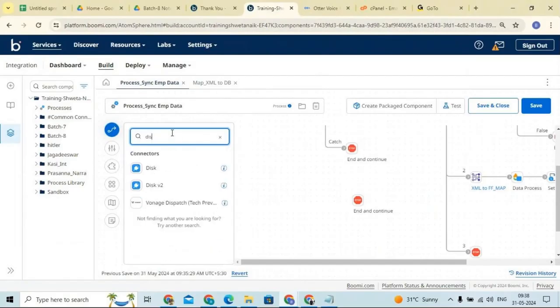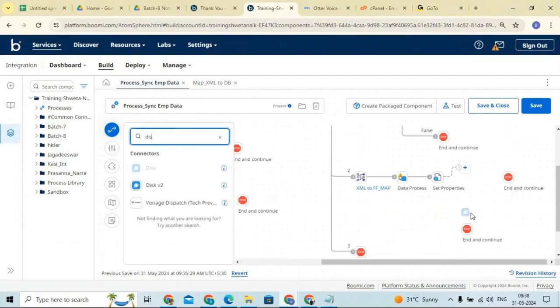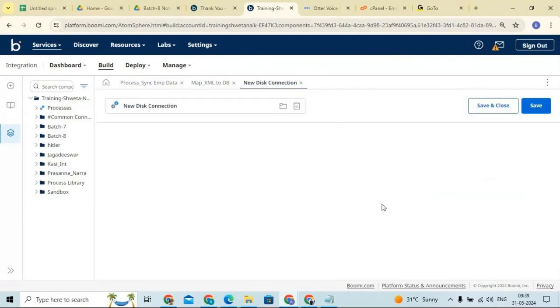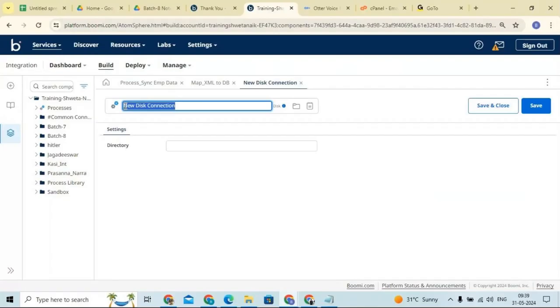without connection details. Okay, but I want to send it remotely. So now here you can click on the connection. Okay, disk connection, disk underscore send, right, or else I can give it like this. Okay, I'm giving empty, save and close.